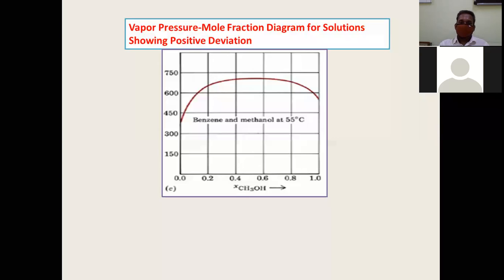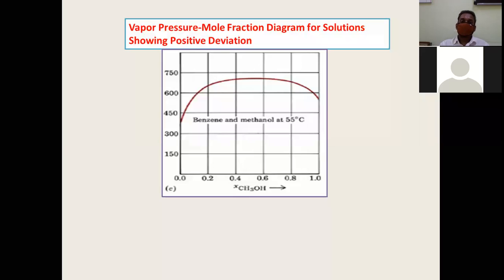And if you consider the vapor pressure of a solution containing some 0.5 mole fraction of methanol or 0.6 mole fraction of methanol, that means 60% methanol and 40% benzene solution. Look at the vapor pressure value. It is higher than the vapor pressure of pure benzene or the vapor pressure of pure methanol.